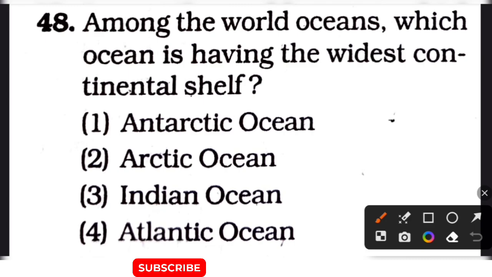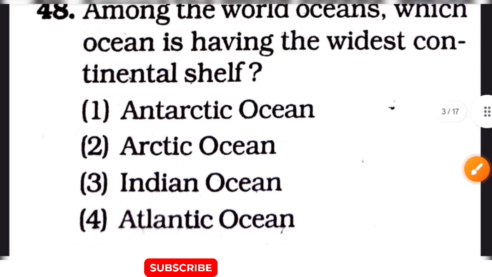Among the world oceans, which ocean is having the widest continental shelf? The options are option 1 Antarctic Ocean, option 2 Arctic Ocean, option 3 Indian Ocean, option 4 Atlantic Ocean. The correct answer of this question is option number 2 Arctic Ocean.